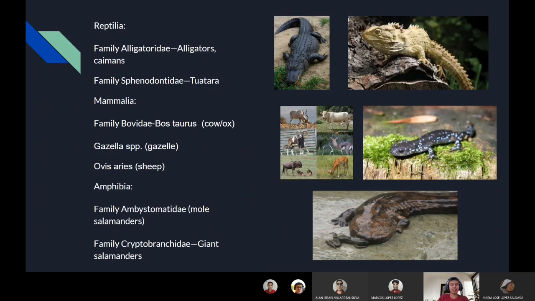Polyprionidae. In the class of Reptilia, there exists the family Alligatoridae, which means alligators or caimans. In the class of Mammalia, there exists the family Bovidae, Bos taurus, that are the cows and the gazelles and the sheep. In the class of Amphibia, there exists the family Ambystomatidae, that are salamanders.